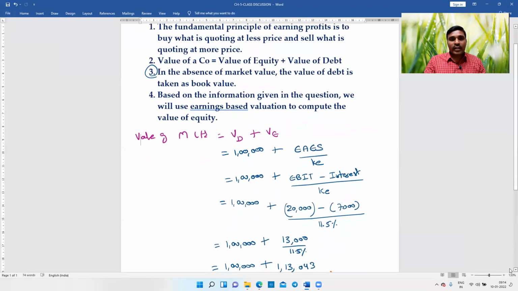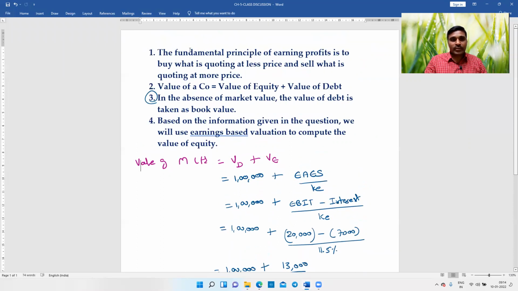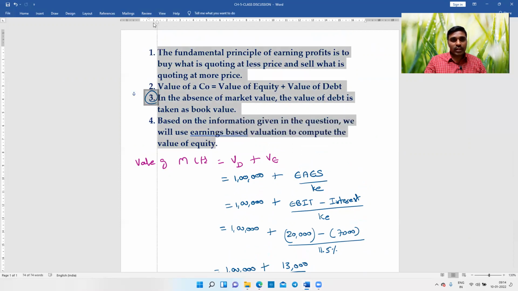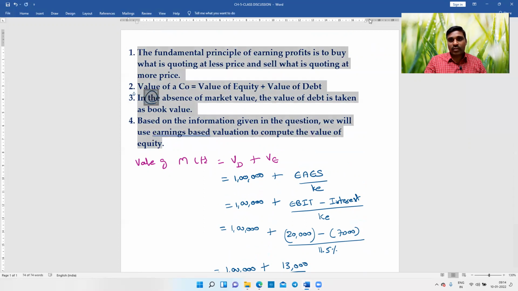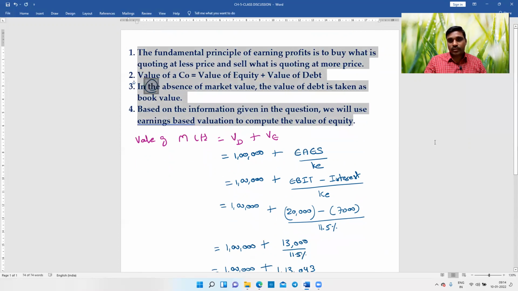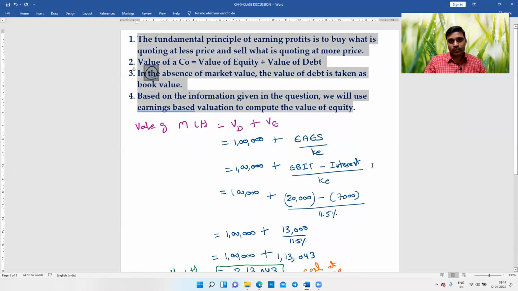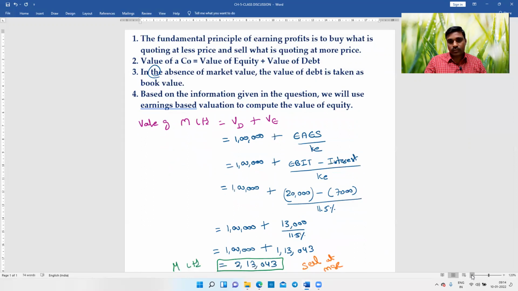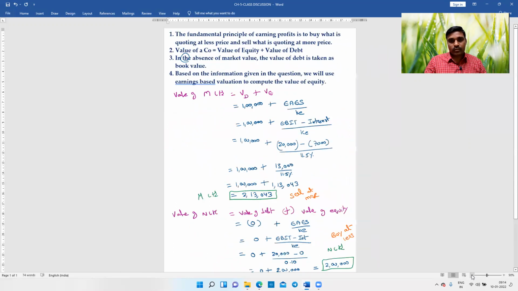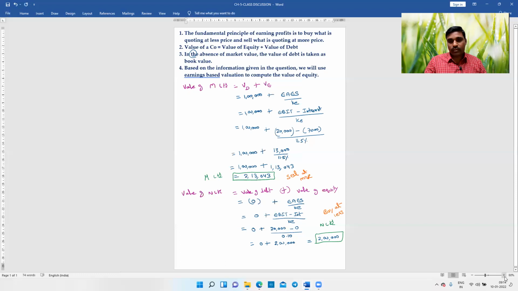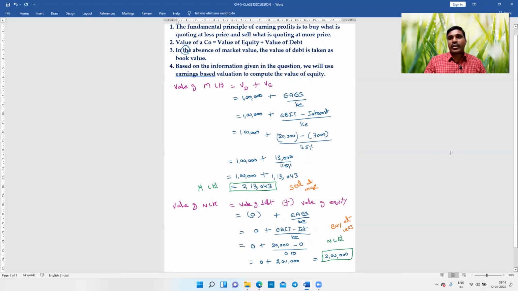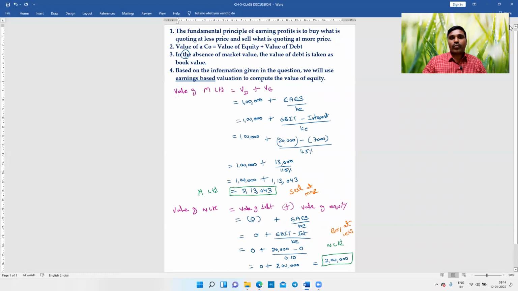I'll give it at a single stroke. You can take a screenshot of this description along with the answer. Let me keep it as short as possible so that it is convenient for you to take the screenshot. This is the point, nothing more than that. So you can take the screenshot of this, how we have completed it.